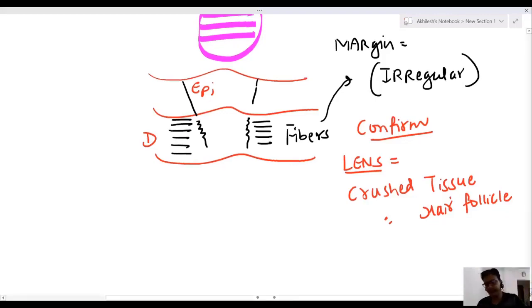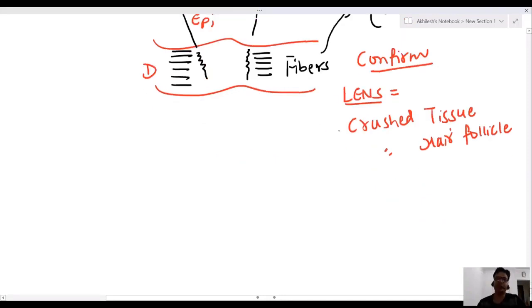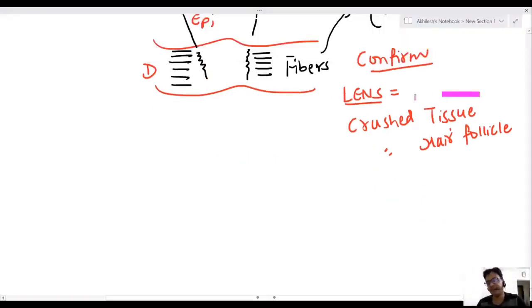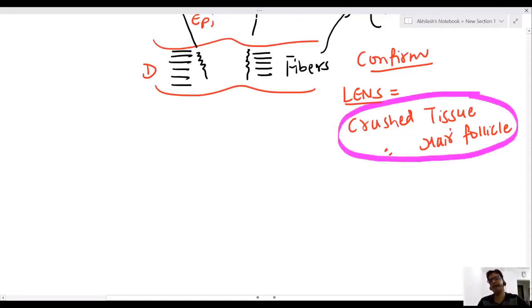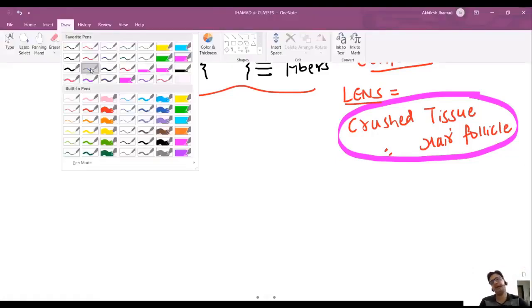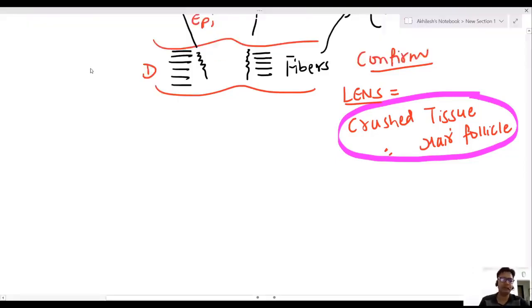Now, sir, write down types of laceration. So this is a very important MCQ. Confirmation of laceration is by crushed tissue and crushed hair follicle.